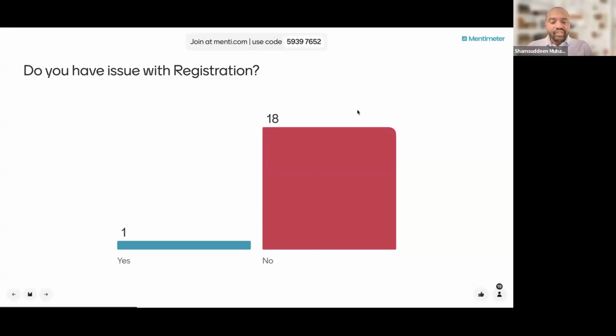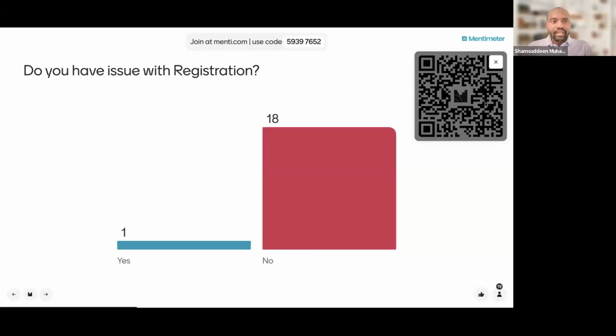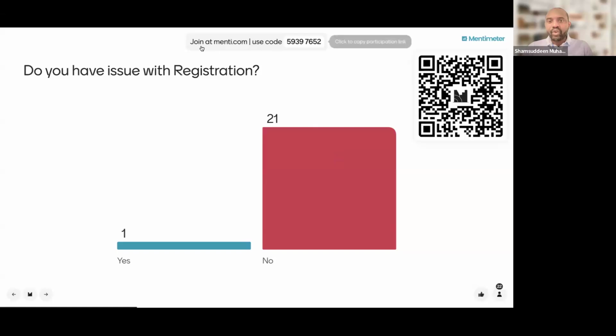For people that just joined, please use your QR code to scan this and come here and vote. You can join us at this Mentimeter. Visit this website, menti.com, use this code, and select the one option that you have. So we can see a lot of people right now. We have 24 people who don't have issues with the registration.